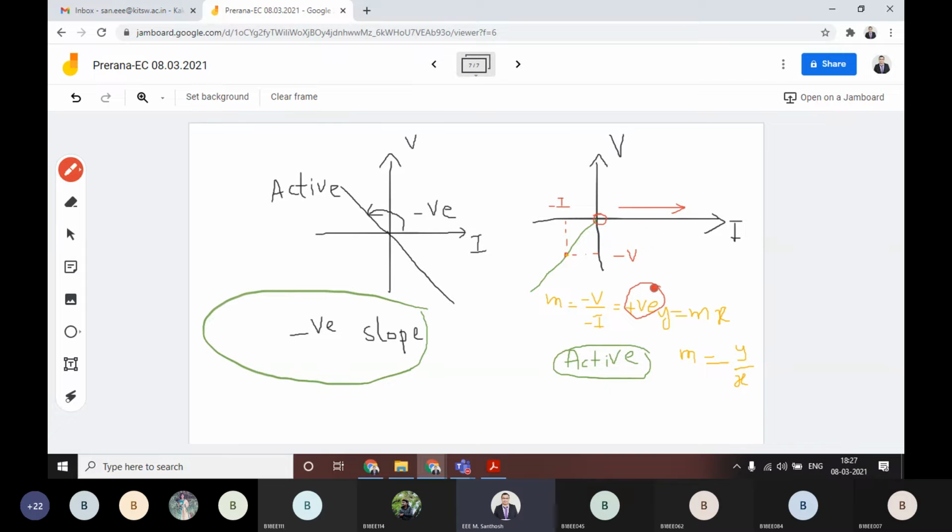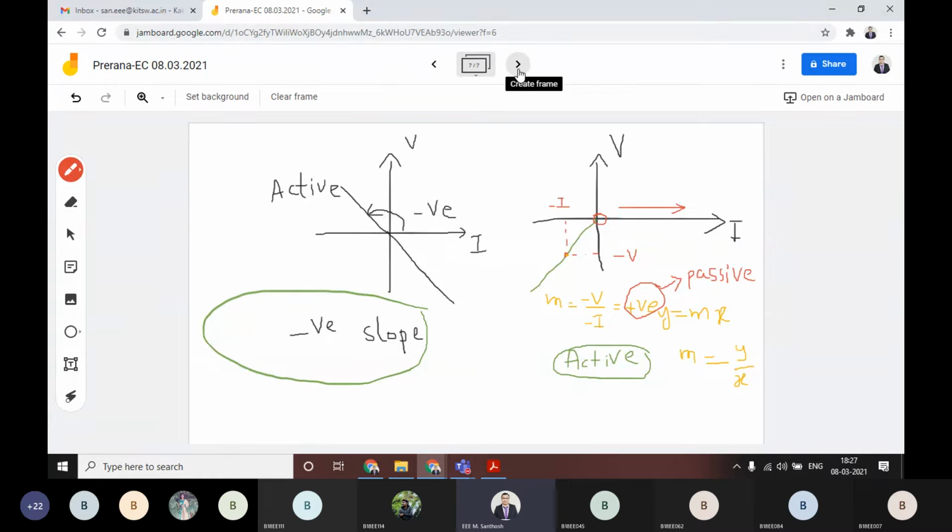Passive. Obviously, if it is a positive element, then only your slope will be positive. For that reason, you can call this line passive. If they give you the characteristics of a current source, voltage source, resistance and battery, what will you actually choose? Only the resistance. That resistance is a passive element. For that reason, we can directly choose: a positive slope always indicates passive element characteristics. So directly you can calculate.